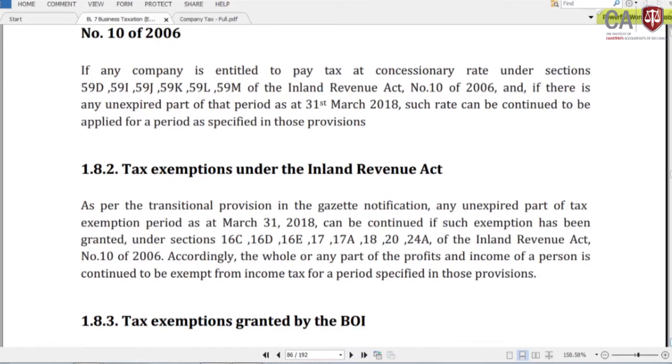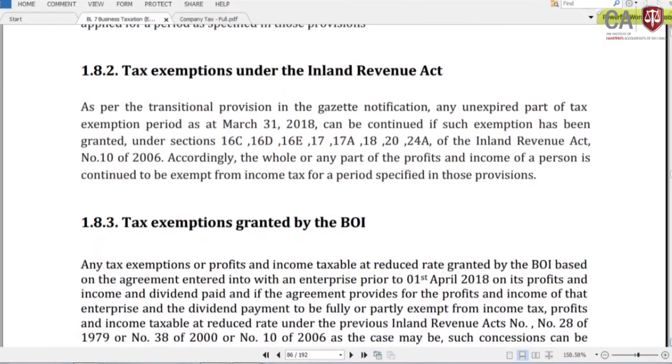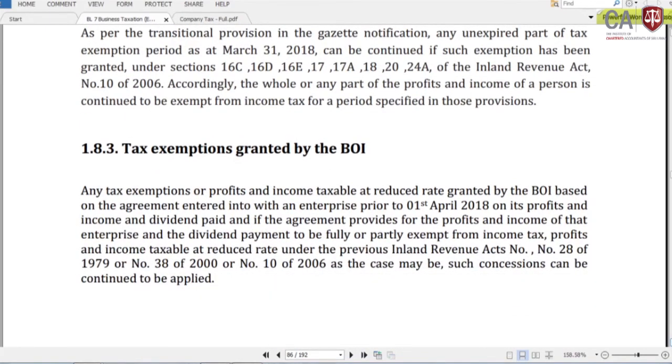Then if you are concerned about the BOI, based on the BOI law, they provide exemption and concession rate as a BOI agreement under section 17 of the BOI law.